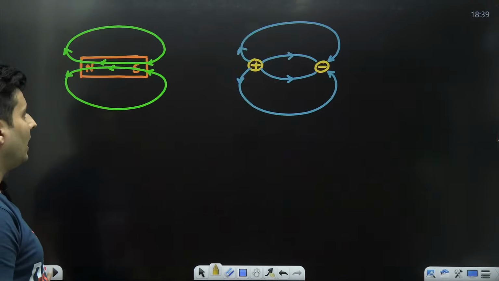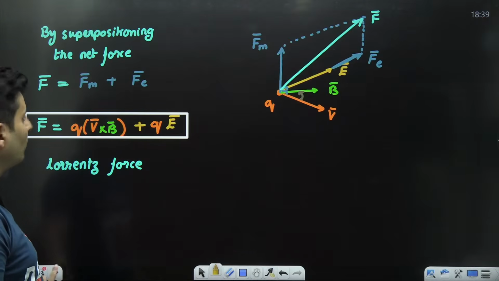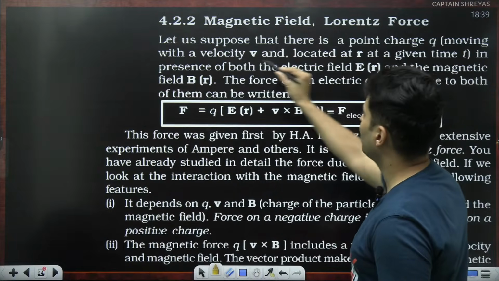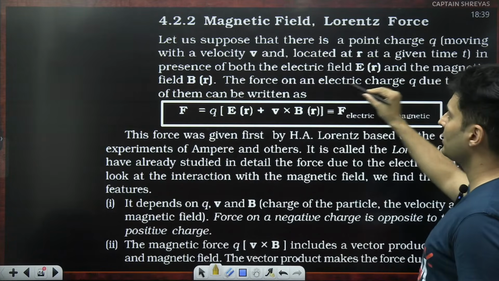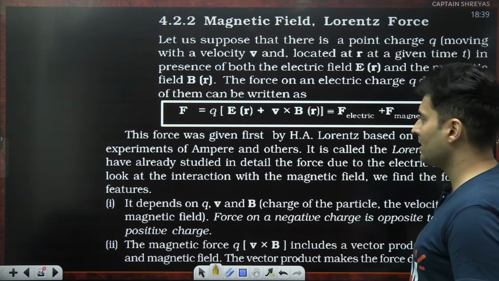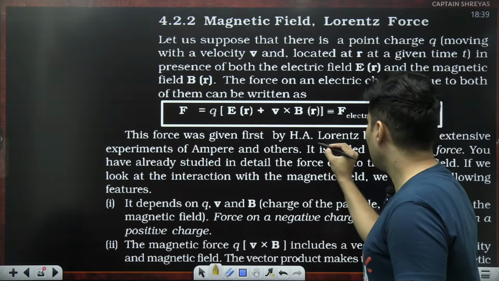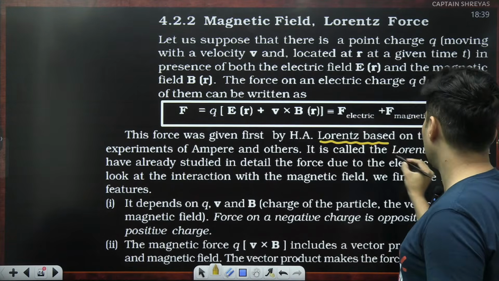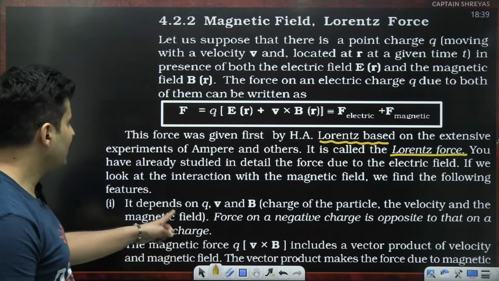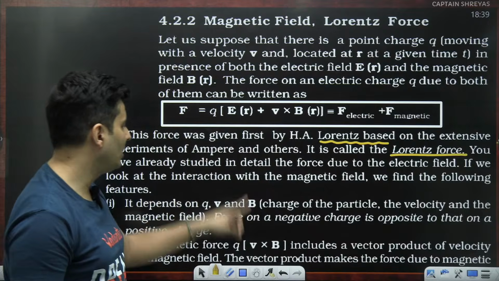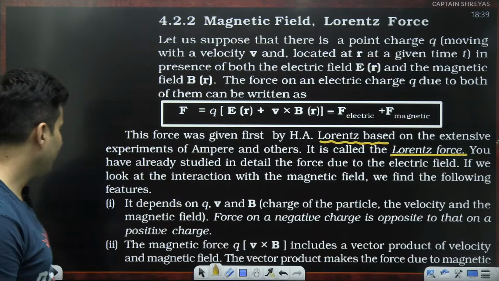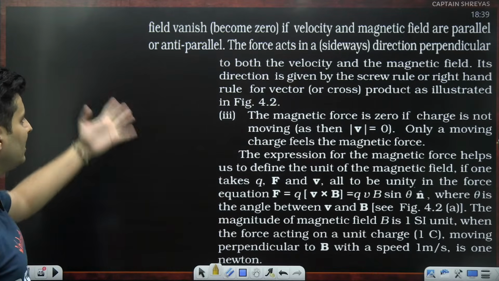And then they tell over here, if there is a point charge moving with some velocity located at some distance in the presence of a magnetic field, the force which it will experience is this. This was given by Lorentz, hence it is called the Lorentz force. Obviously it depends on the charge, velocity, magnetic field, as well as the electric field. So these are the basic things it depends on.